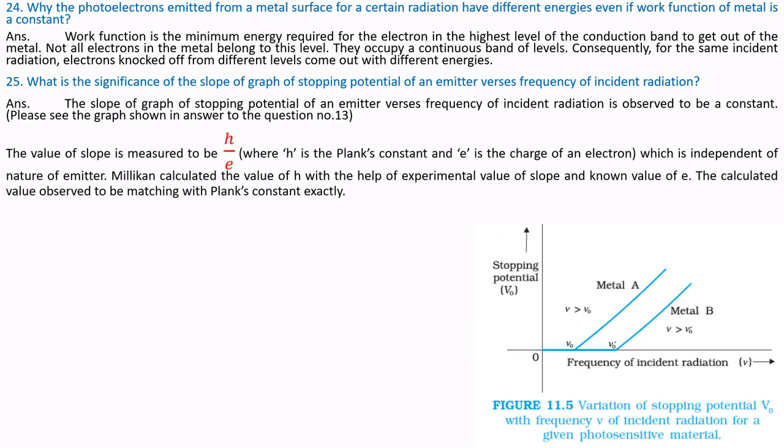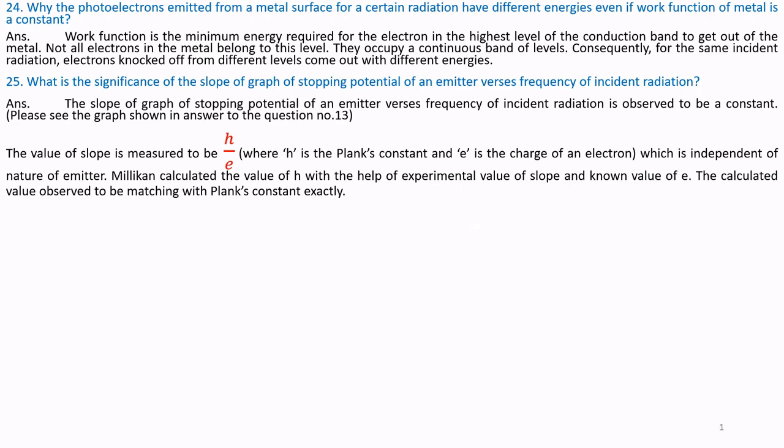The value of the slope is measured to be h by e, where h is Planck's constant and e is the charge of an electron, which is independent of the nature of the emitter. Millikan calculated the value of h with the help of the experimental value of the slope and the known value of e. The calculated value was observed to match Planck's constant exactly.